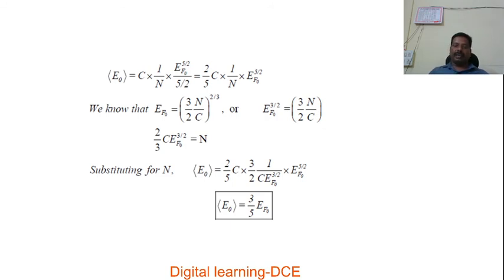In the examination, they may ask to derive the relation between the average energy and Fermi energy. Again, we derive the same expression, or they may ask to derive the expression for average energy of free electrons at absolute 0. There will be a 4 marks question on this derivation. These two derivations are very important. Some problems may also ask about these derivations or formulas.